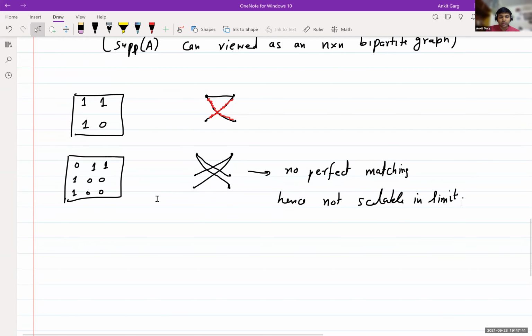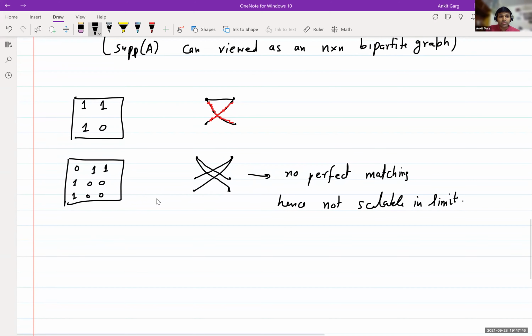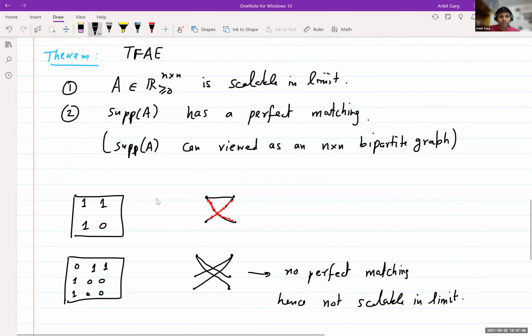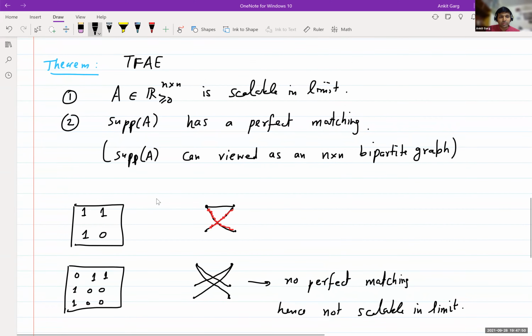So we'll next see the proof of the above theorem. If there are any questions, I'm happy to answer. Otherwise, let's prove this.